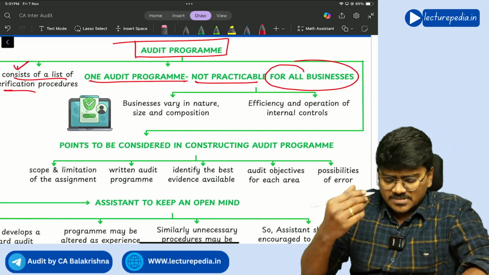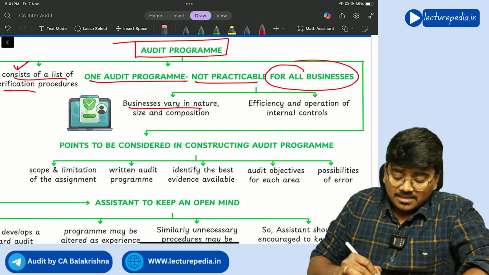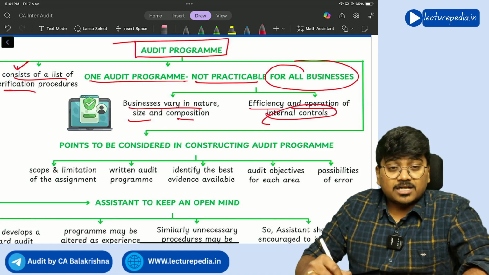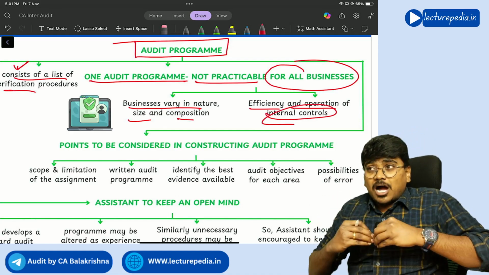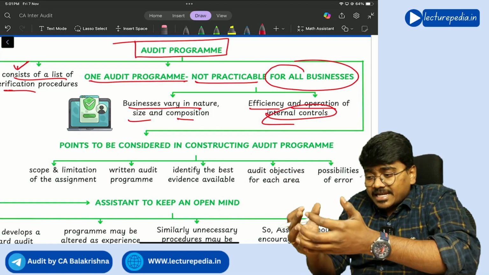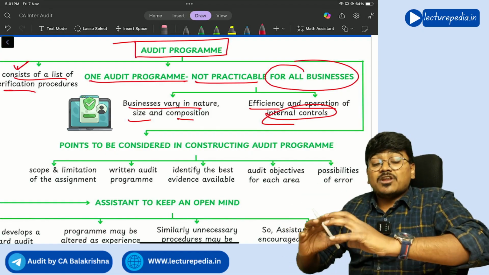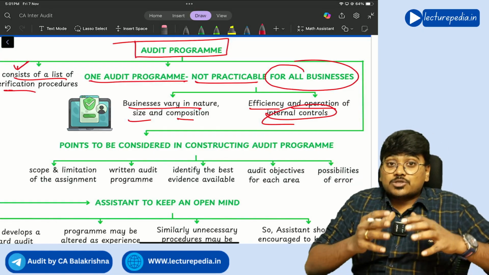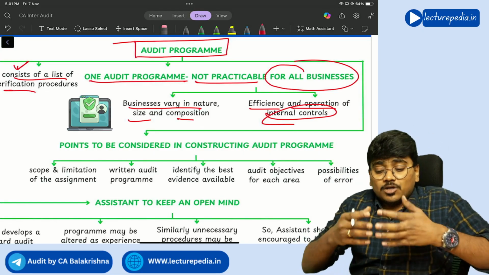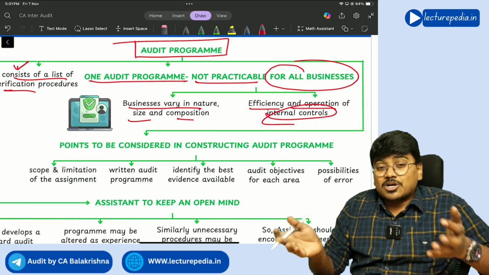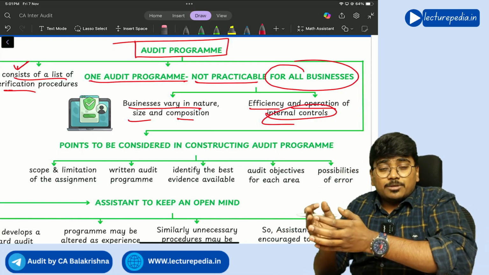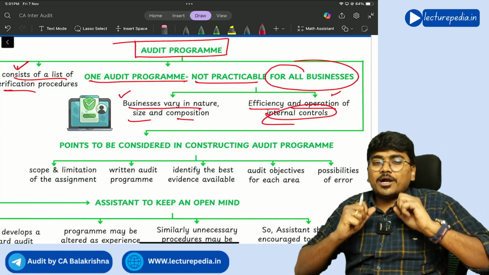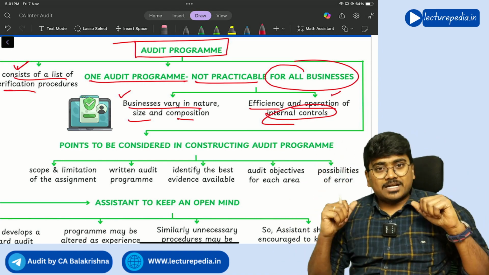Now, businesses vary in nature, size, and composition. I told you, so the efficiency and operation of internal controls will also vary. The way internal controls are operating in a particular organization will be different from the way they are operating in another organization. So the way you have to verify internal controls differs from organization to organization. So you cannot use the same audit program for all the organizations. These are the reasons why you cannot use the same audit program for all organizations.